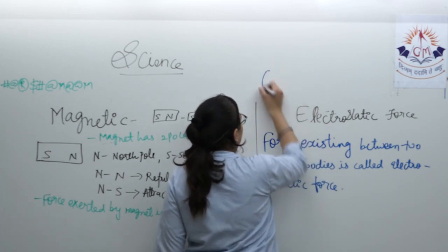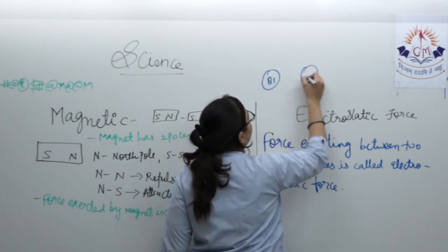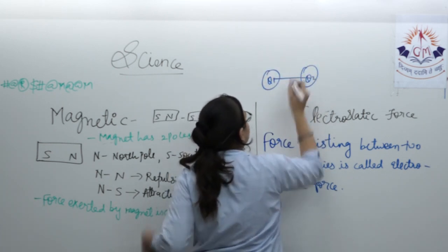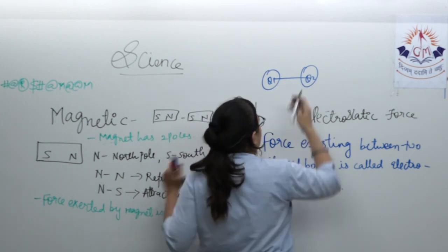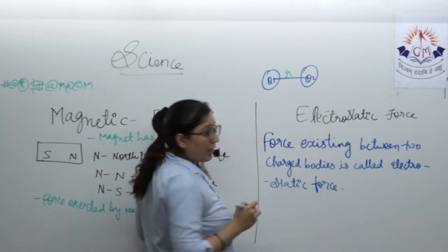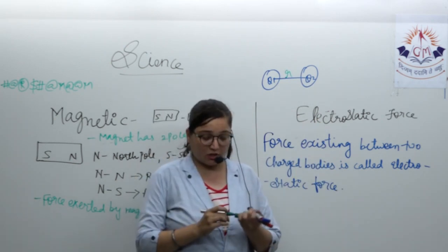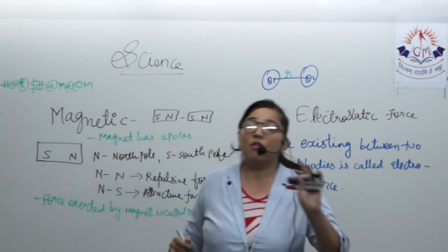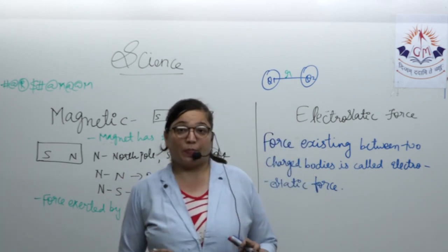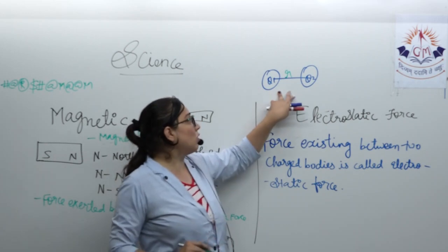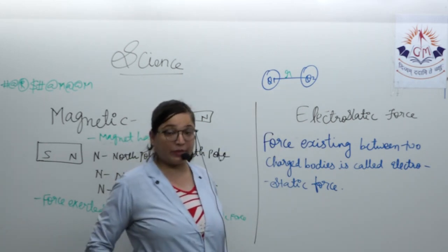Suppose there are two charges, one is q1, another is q2, and there is some distance between them, which is r. There are two objects, one having charge q1, another having charge q2. Then there is some kind of force existing between them.